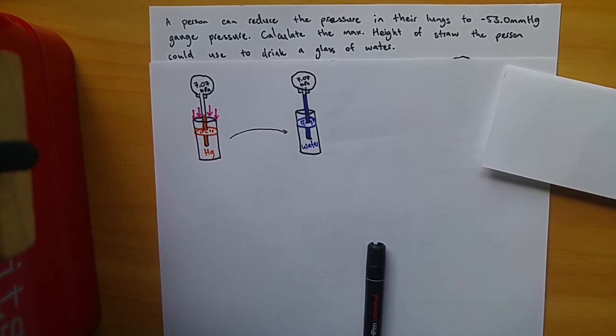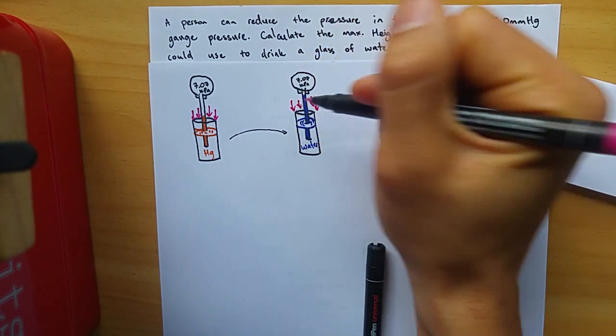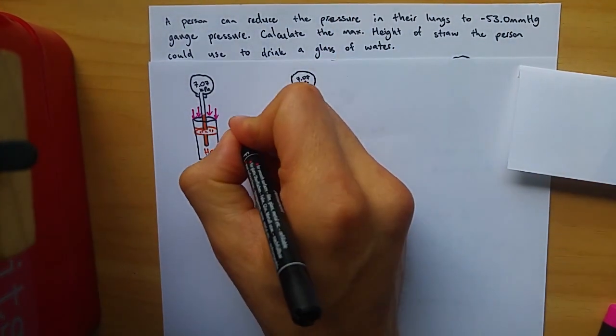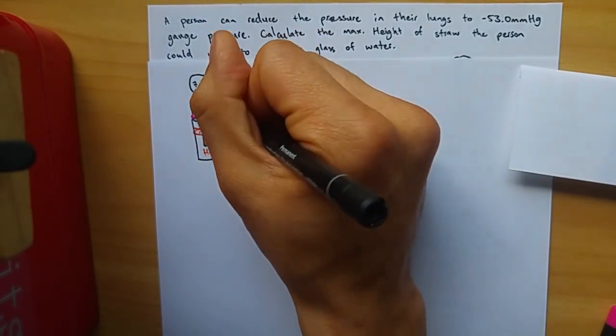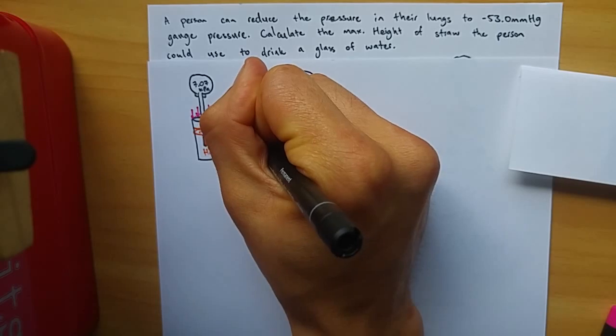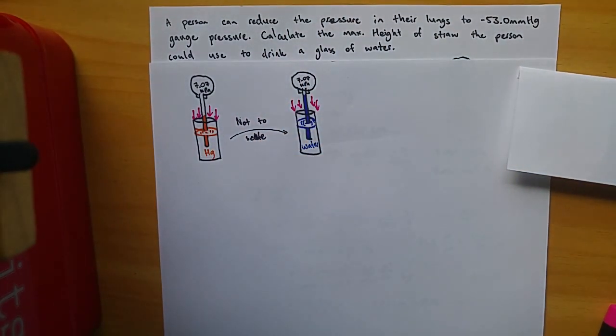So there's not going to be as much force pushing back against the atmosphere. And the water's going to rise higher. If you watched the last video, you know how high it's going to go. However, right now in this video, we don't know, so we're going to find that out.